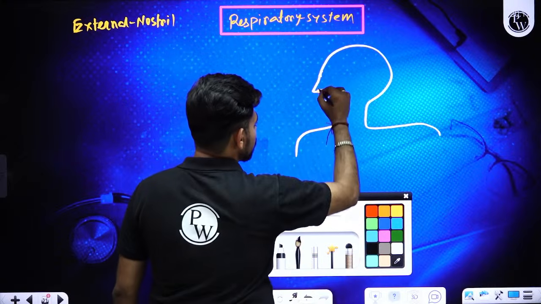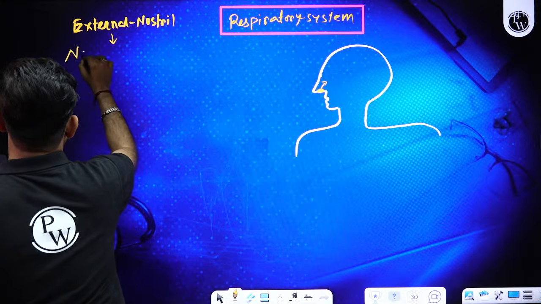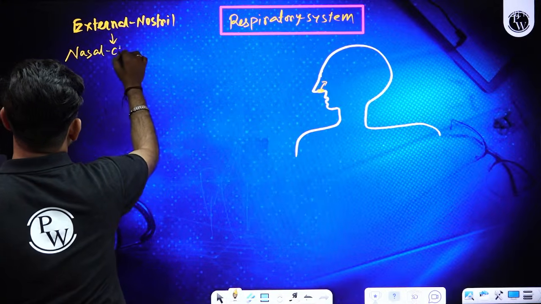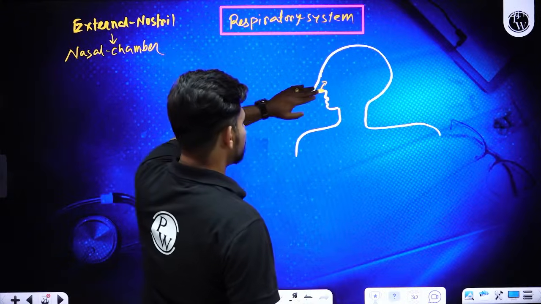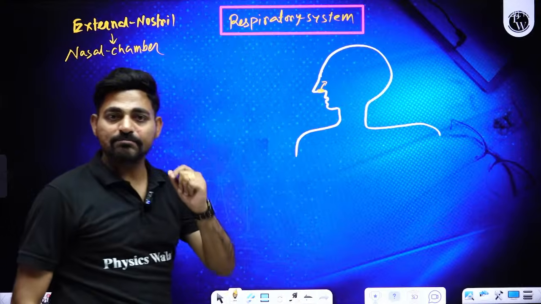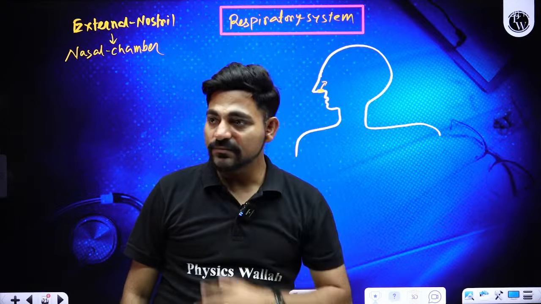Inside the nose, this is the nasal chamber. The nasal chamber is divided into two nasal passages separated by the nasal bones.